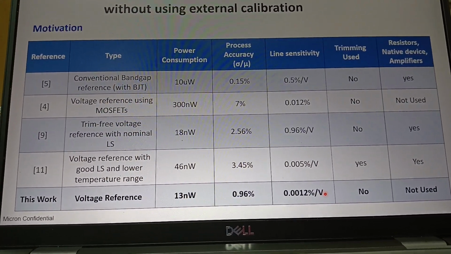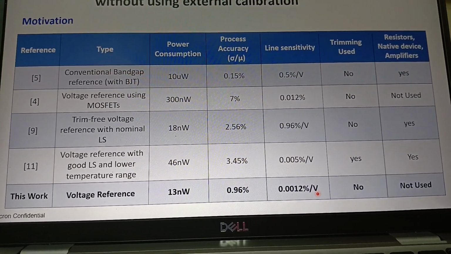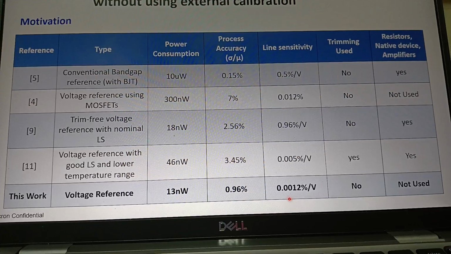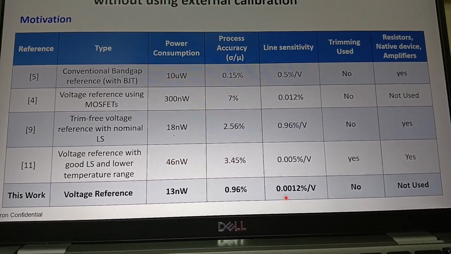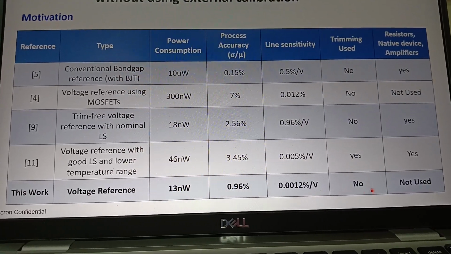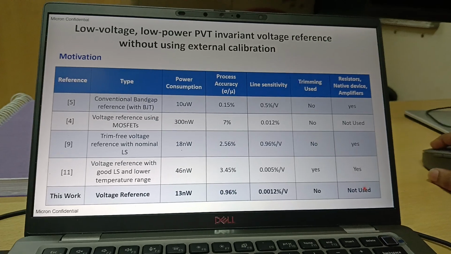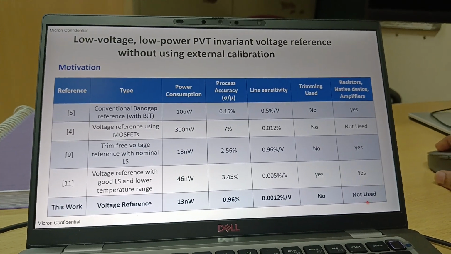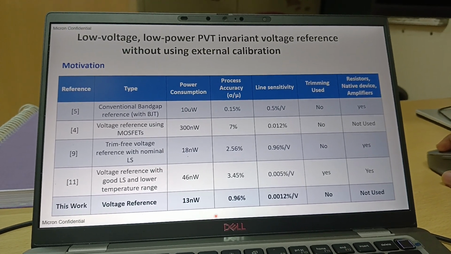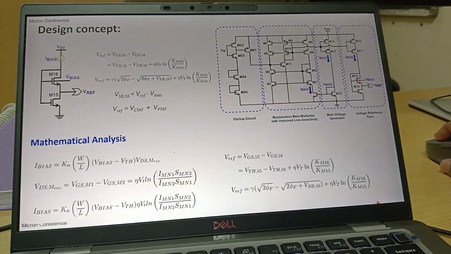It means that if you change your supply by 1 volt, your output quantity changes by 0.00000012 volt. That is very good actually. And we are not using any trimming circuits here. In the resistors, native device, amplifier, we are not using anything which would be responsible for power consumption. So this is the motivation behind why exactly we need to design a voltage reference with these specs.